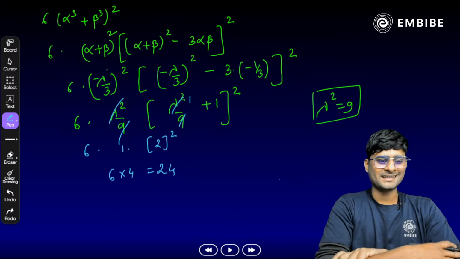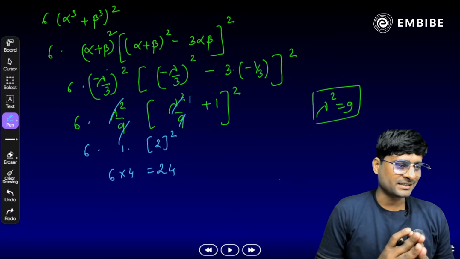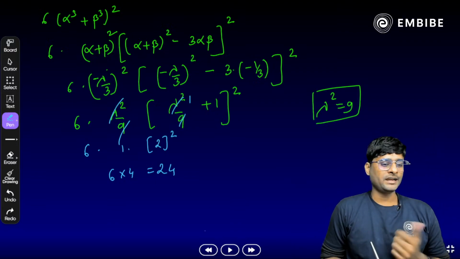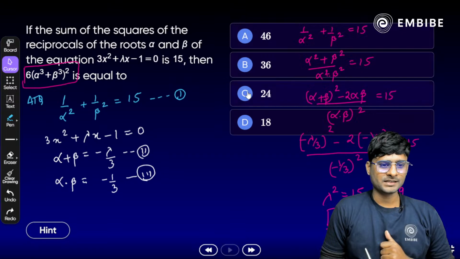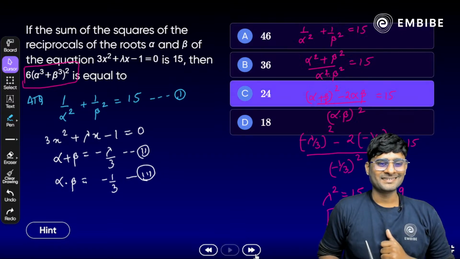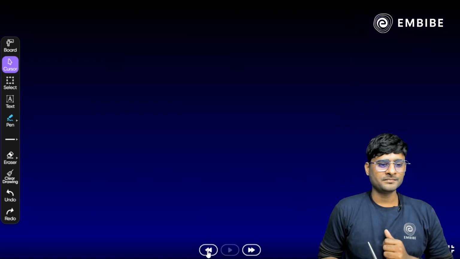All right, Sarthak, yes, good evening. Good evening here. So this is the second question we have just done. So we get the answer here 24, correct? Okay, so just lock option C here. Now focus on the next here. What next we have here?